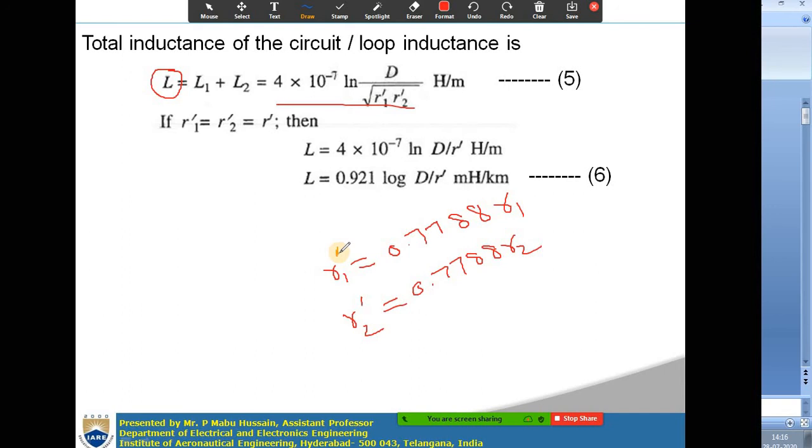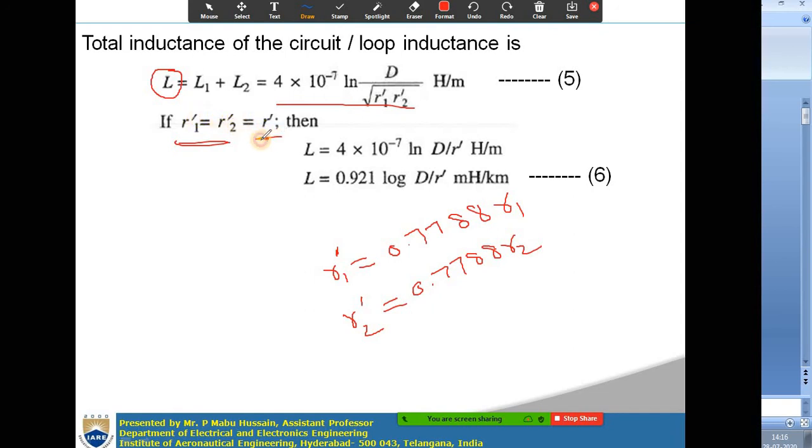Okay, so you have to remember this. We are representing r dash, which is the geometric mean radius, or you can also call it the fictitious radius. That radius is 0.7788 times the r value.